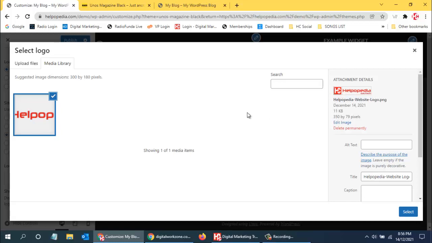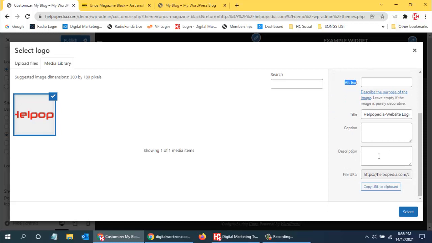This is the name of the image, and for the understanding of the robot that will come to our website, I had mentioned that we have two options. First is alternative text, and another one is description. What is this image? This image is the logo of the website, so I can use that. This is what Googlebot will understand.